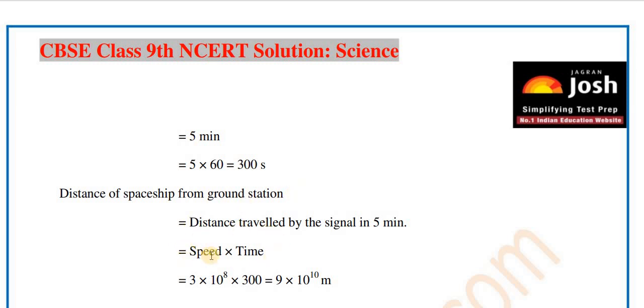So we can write speed into time. The speed of the traveling light signal is 3 into 10 raised to 8, into the time taken to reach the ground, which is 300 seconds. So the answer is 9 into 10 raised to 10 meter. It means the distance of the spaceship from the ground station is 9 into 10 raised to 10 meter. It is our answer. I hope you all understand.